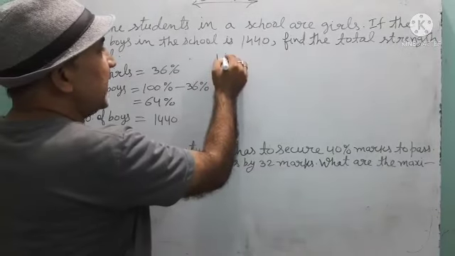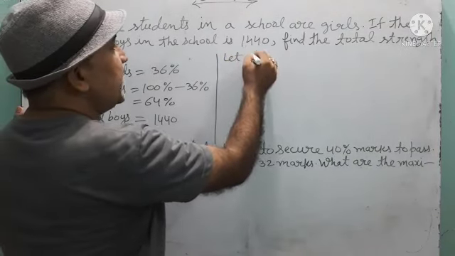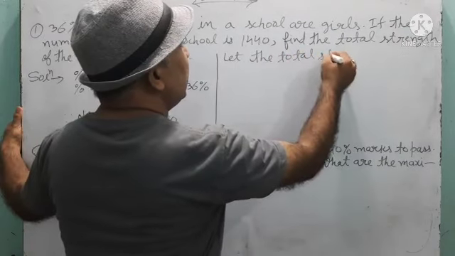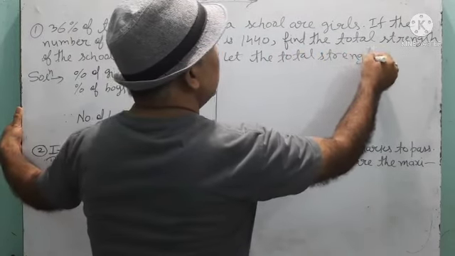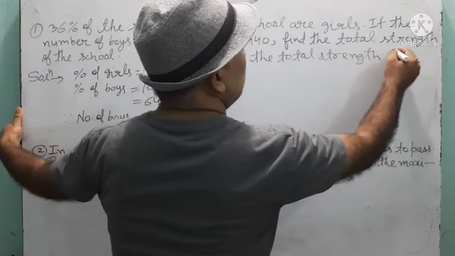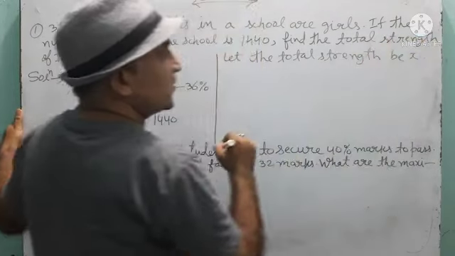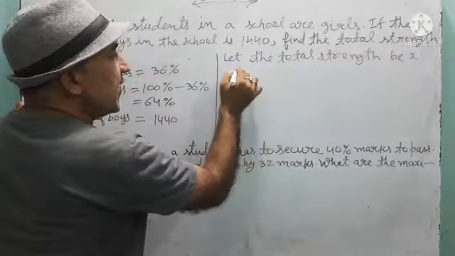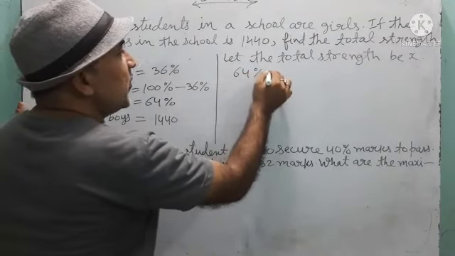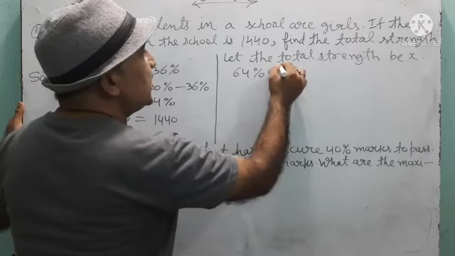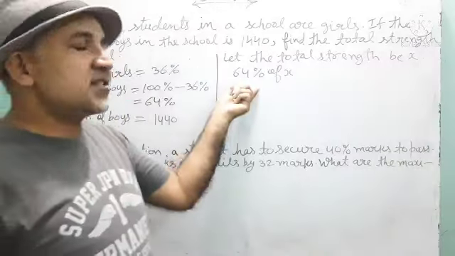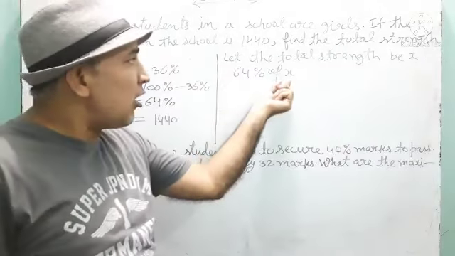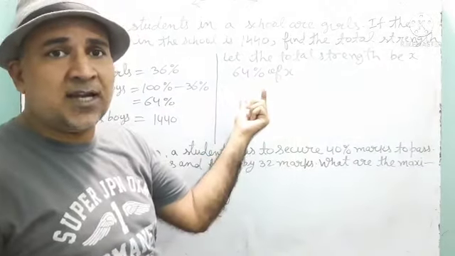Children, suppose that the total strength be X. Let the total strength be X. If total strength is X, then from this X, 64% are the boys. We take the percentage out of a number. Here 64% of the total strength are the boys.